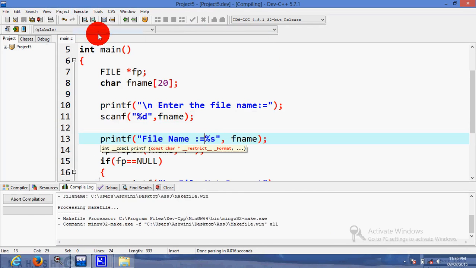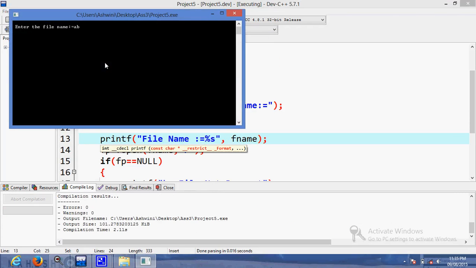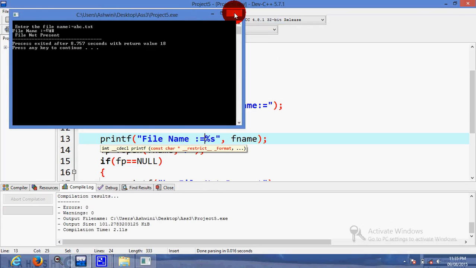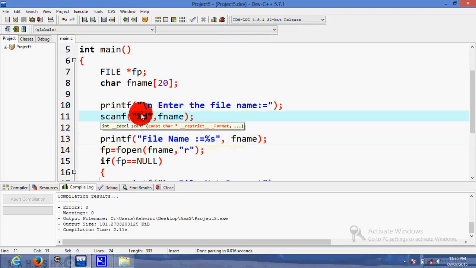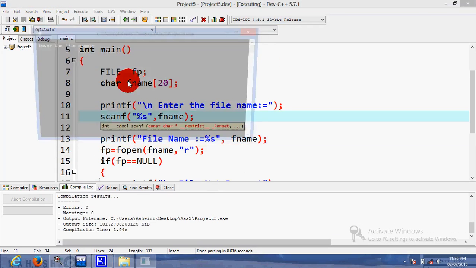Click compile and run. abc.txt. Okay, the file name is not being accepted properly, that's why it is showing this. Oh, in scanf we have written %d, that's why. So click on execute, compile and run.